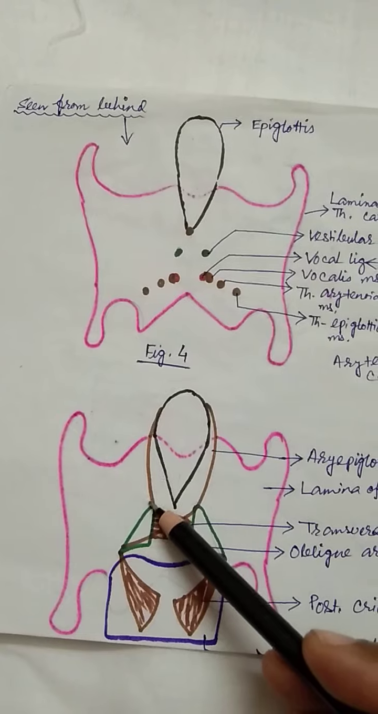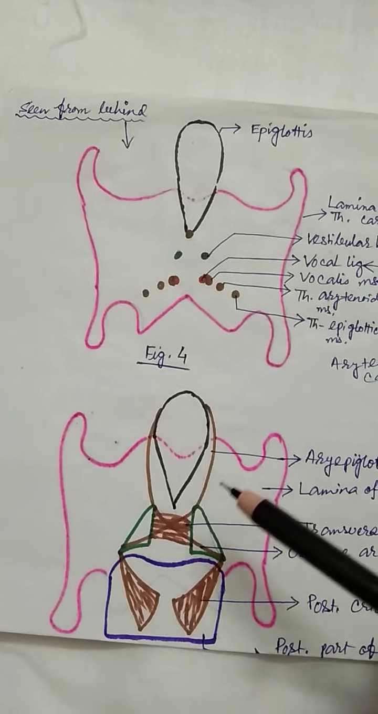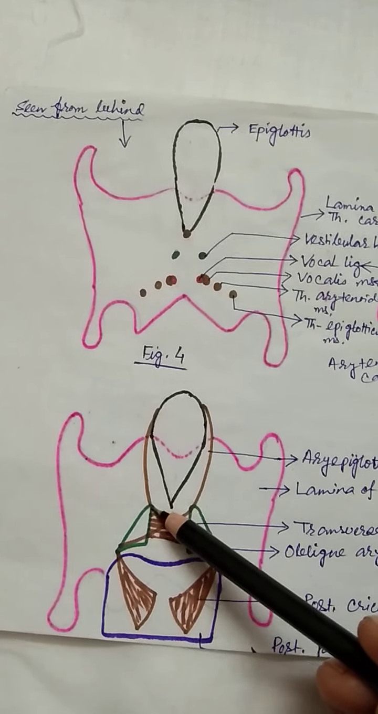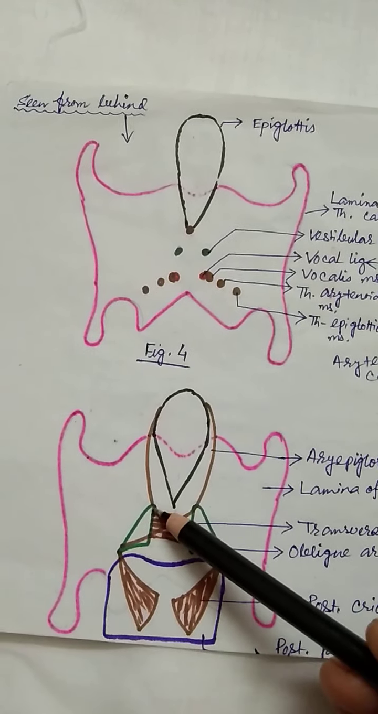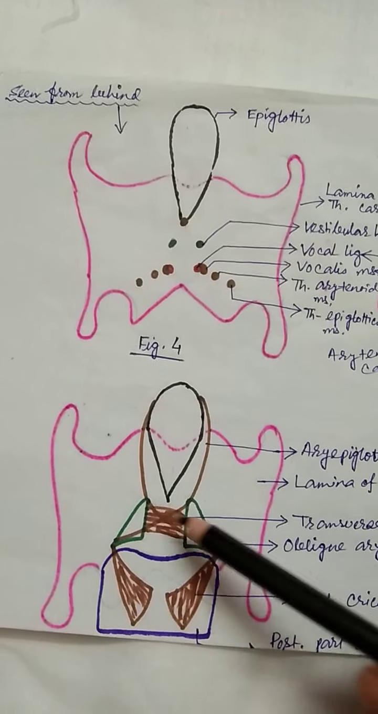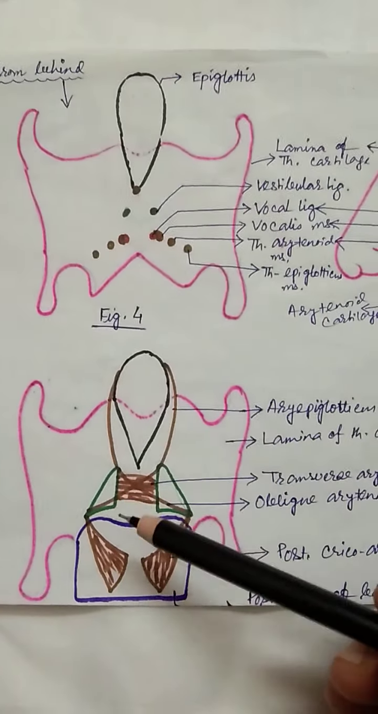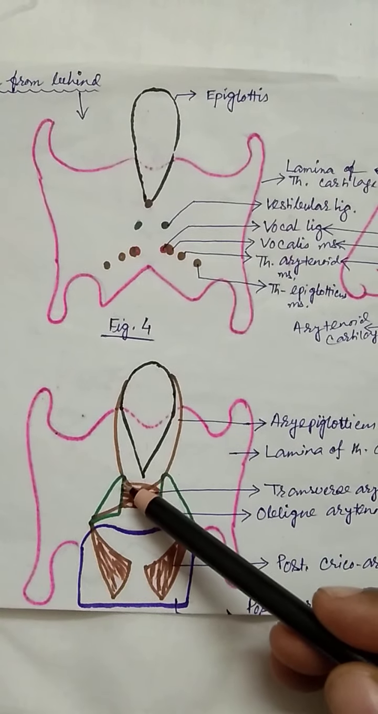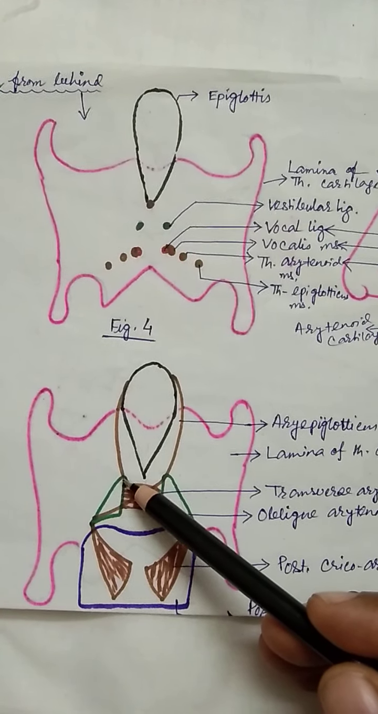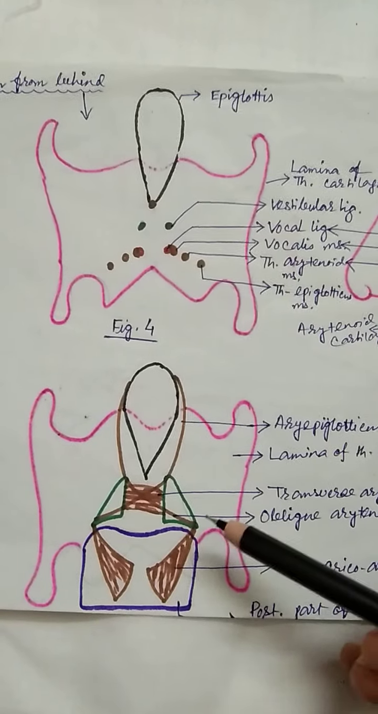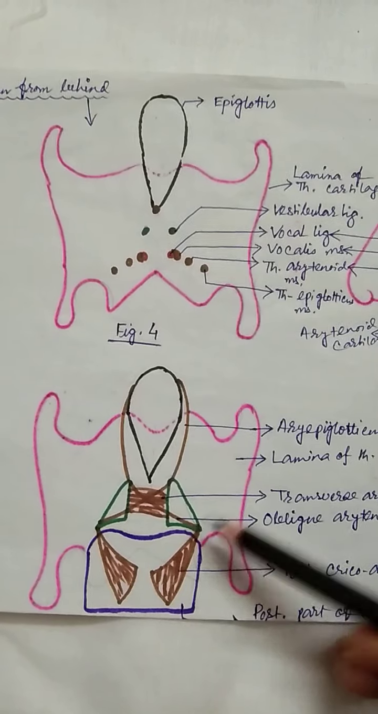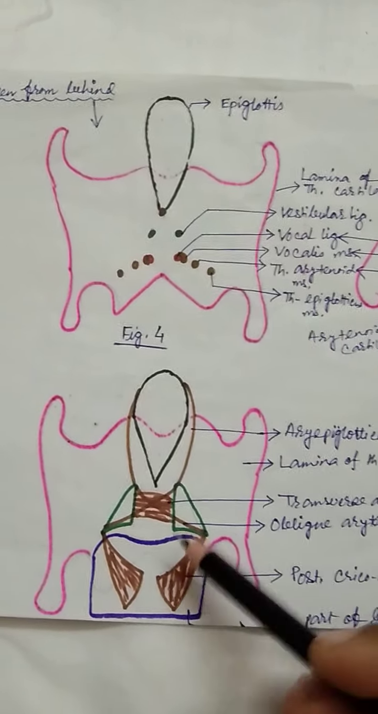In the apex part, there is a ligament attached. This ligament is called the oblique arytenoid ligament. This oblique arytenoid ligament is attached to the apex of one arytenoid cartilage, and it is coming from the anterolateral surface of the opposite arytenoid cartilage. So you should remember they are crossing each other.